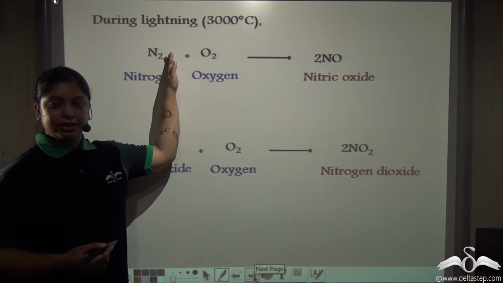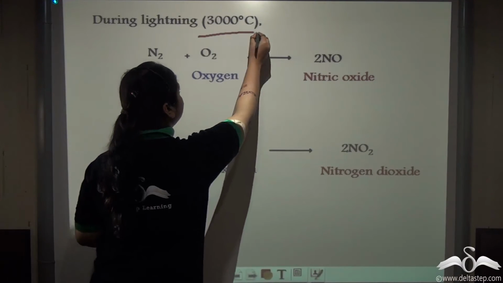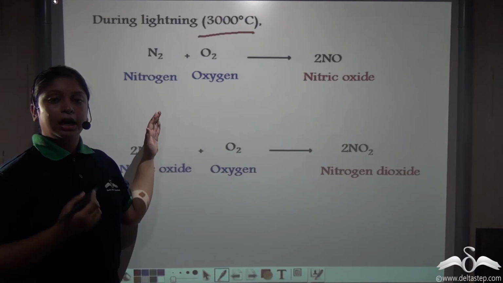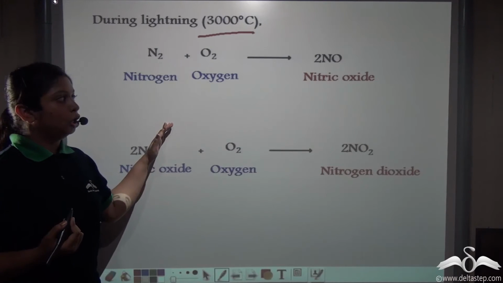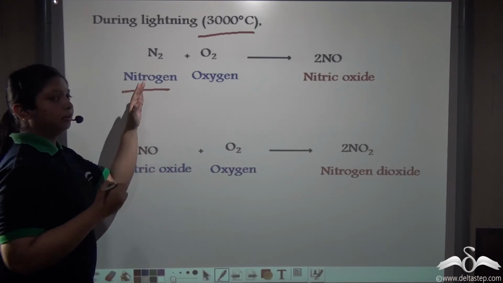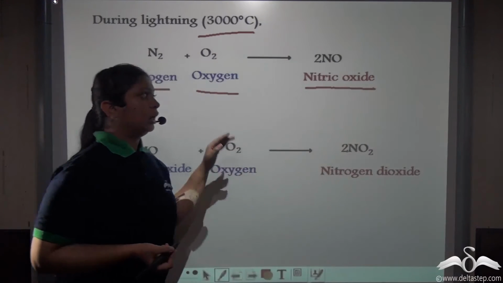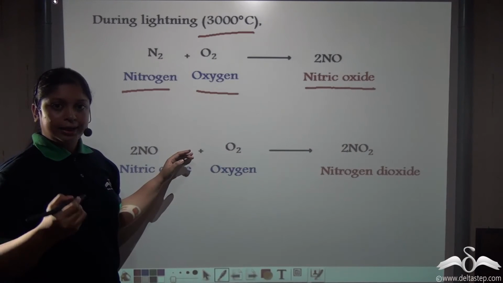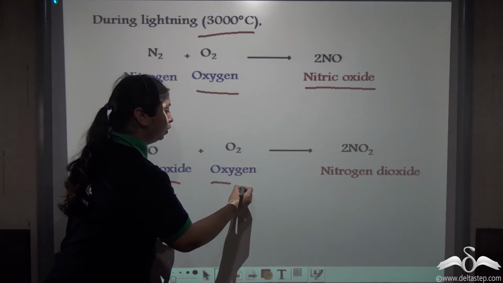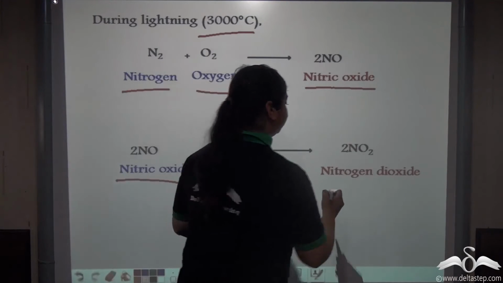When lightning takes place, the temperature of the upper atmosphere is very high, approximately 3000 degrees Celsius. So, during lightning, the nitrogen in the atmosphere combines with the atmospheric oxygen to produce what is known as nitric oxide. Now, this nitric oxide is not stable. It tends to combine with more oxygen to form a more stable compound that is known as nitrogen dioxide, that is NO2.